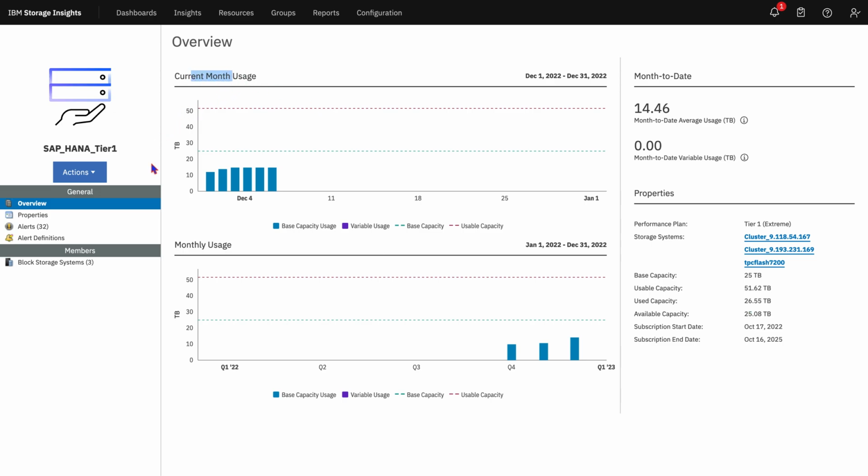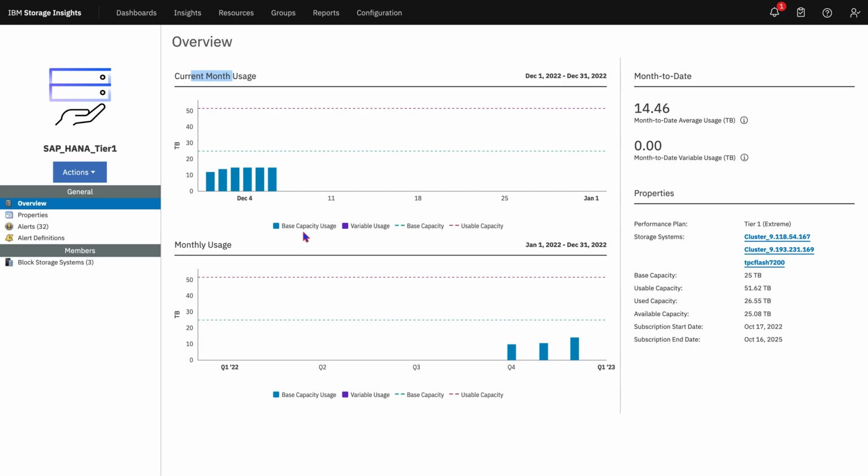This will give you your current month usage on a daily basis for what you're actually subscribed for. So you can see that for December 1, what is my current usage, and for December 2, what is my current usage. This graph also shows you your base capacity, which is 25 TB, and also shows you your usable capacity, which is always going to be 50% or more of your base capacity. So in case you have a workload that requires more than 25 TB of capacity for a few days, you don't have to worry because it's already over provisioned.